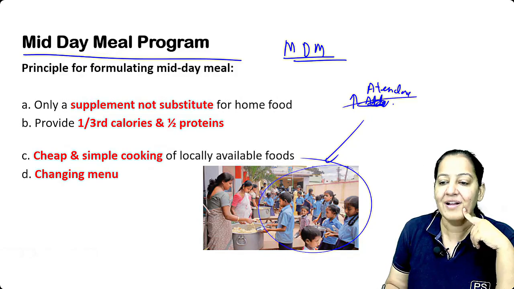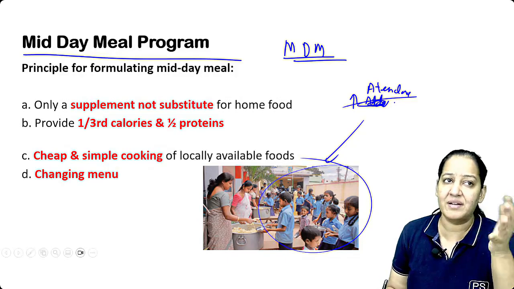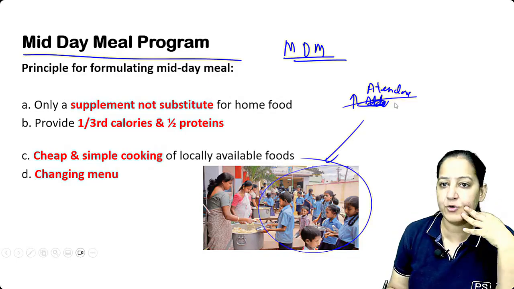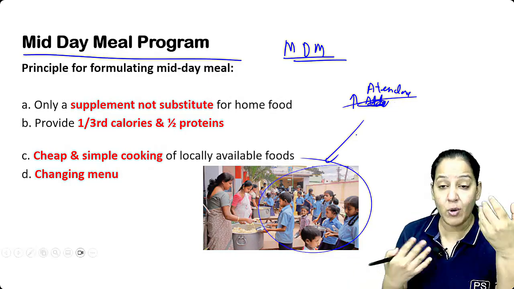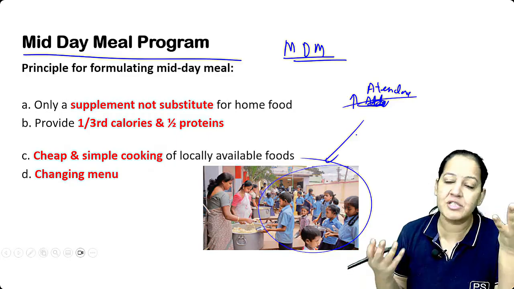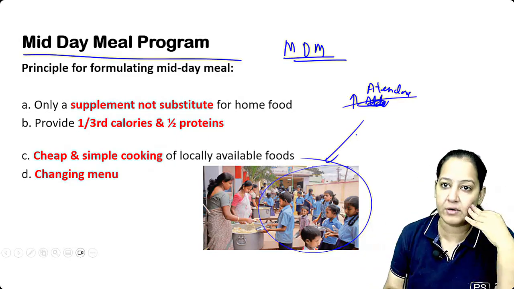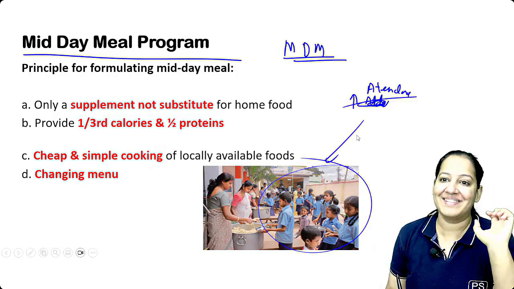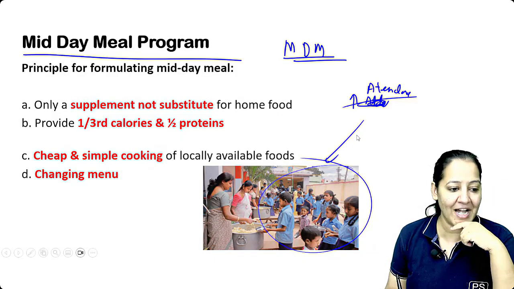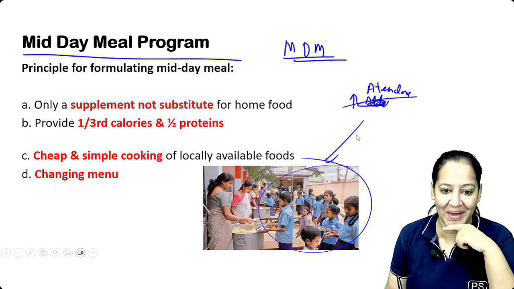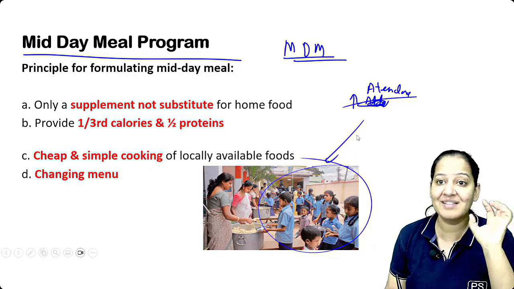So what we have seen is that children take enrollment in the government school, but they don't come regularly. So to attract them, we will provide daily delicious food also. So the children will come, and the parents will also send them, because they will have food there. Not to study, just to increase the attendance. So this is the main purpose. Not admission, it's the attendance. Admission to koi bhi le lega, lekin attendance increase karne ke liye.